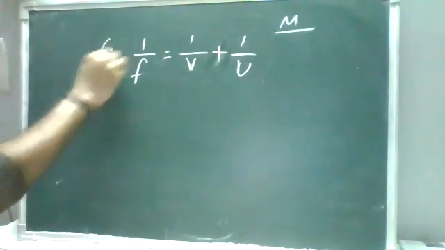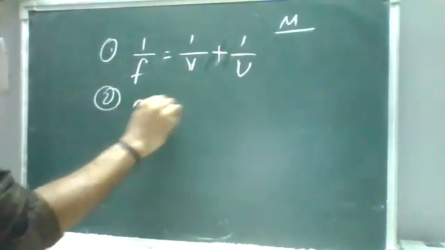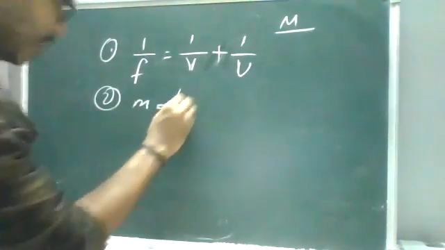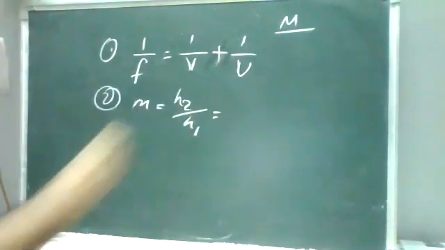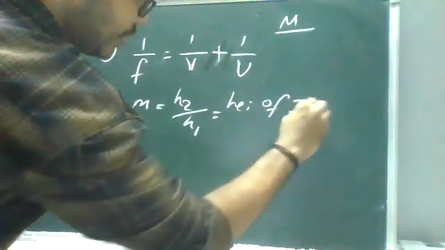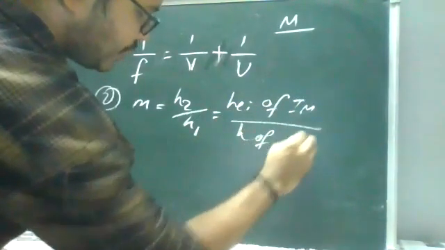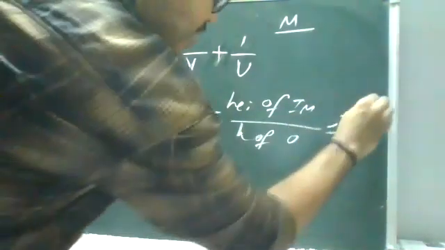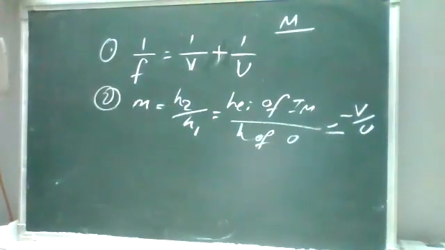And what is the formula for magnification? M is equal to height of image by height of object. We don't need the derivations, just the formulas. And we can write it with respect to distance also: the magnification is minus v by u.